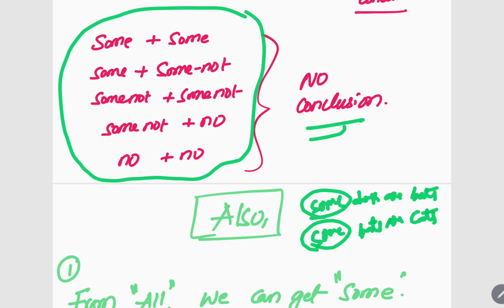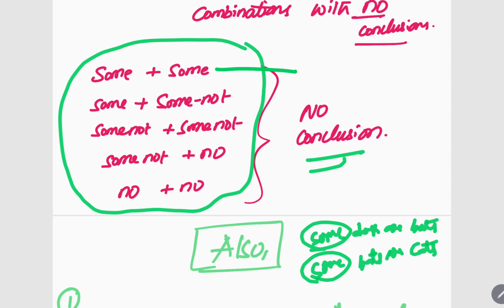This is one type of trick. So some plus some, if you see, no conclusion. Some plus some not, no conclusion. Some not plus some not, no conclusion. Some not plus no, no conclusion. No plus no, no conclusion. Very easy to remember. You just simply observe this. So if at all you find such a question in the examination hall, without solving through Venn diagram, you directly keep the option no conclusion. That's it. If at all you see these kind of questions.